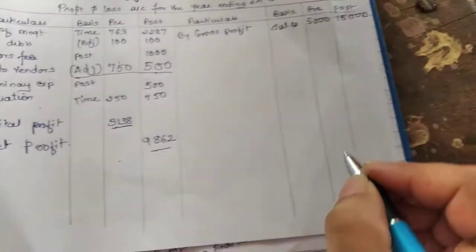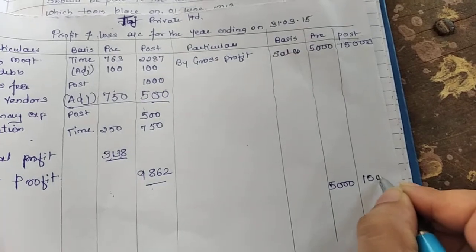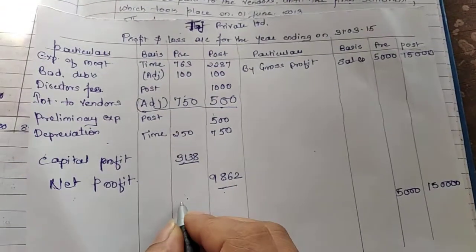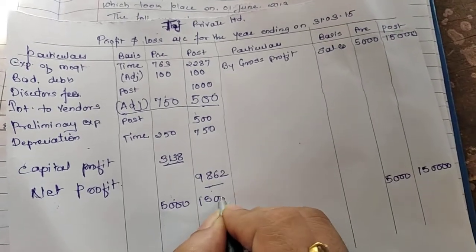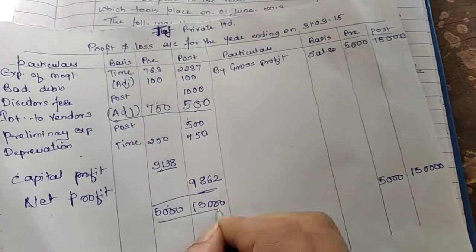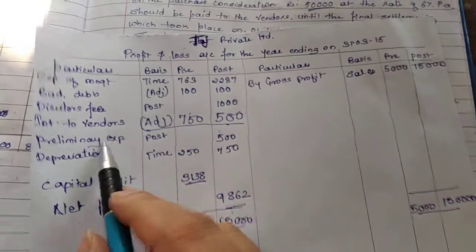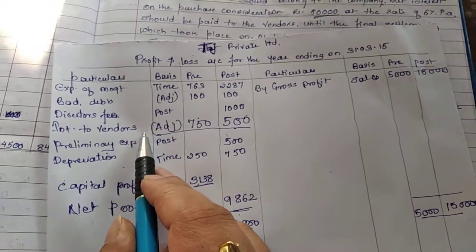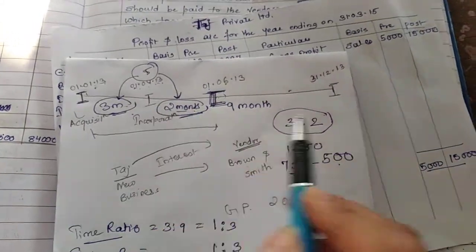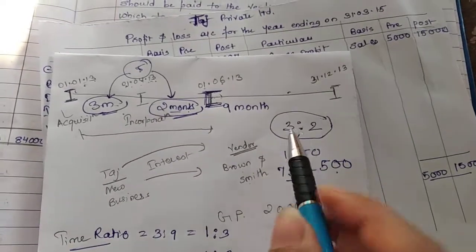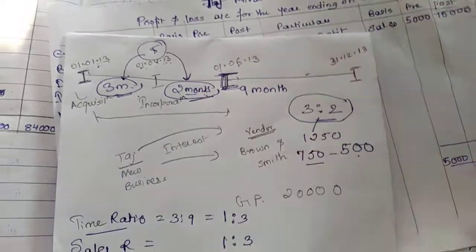Okay, just to close, I will write here 5,000, 15,000, and I will write here 5,000 and 15,000. Okay, so what additional things we have done in this particular problem number 2 is the adjustment with respect to interest to vendors, and we have found out how to find the separate ratio to apportion the interest to vendors. Okay, how we find the ratio, this is what we have learned in this particular video.